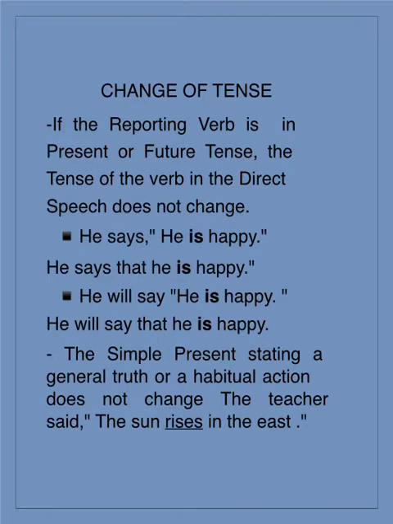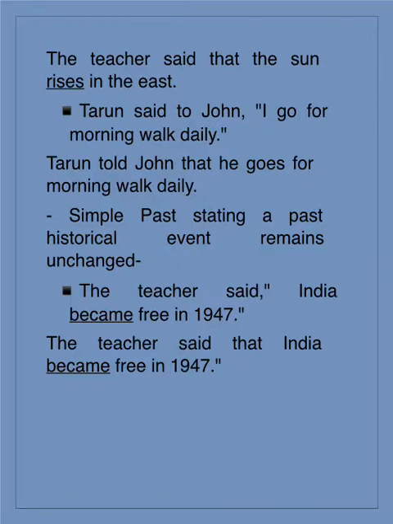Now if you see this sentence, it expresses a universal truth. It expresses a scientific truth that the sun rises in the east. Therefore, in the answer, the word rises will remain rises only. There is no change of tense. The teacher said that the sun rises in the east.